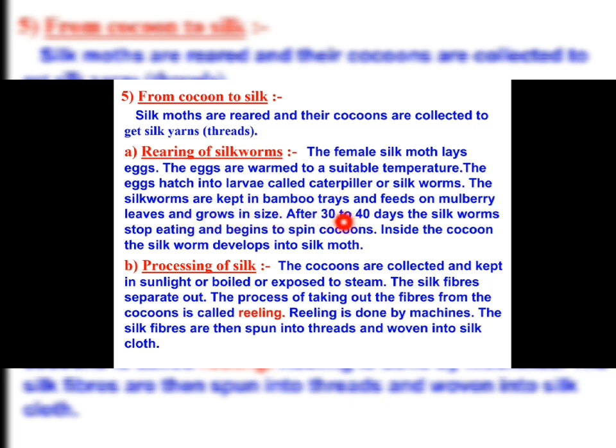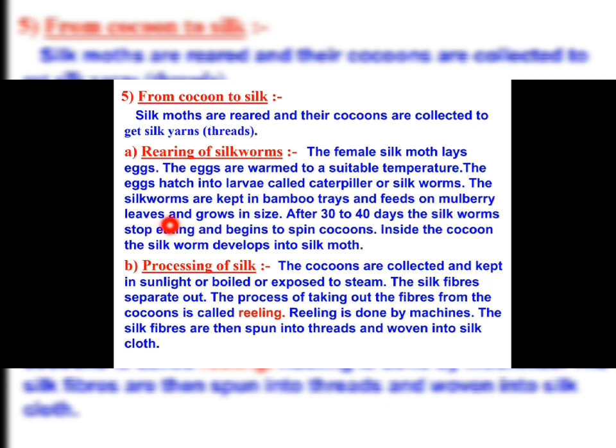So when you visit a sericulture farm, you can see there are many trays. Sometimes plastic trays are also used or bamboo trays are used, and in the bamboo trays some mulberry leaves are kept, and on those leaves these eggs are kept, and after the hatching of the eggs the larvae come out and start feeding on it and grow day by day.